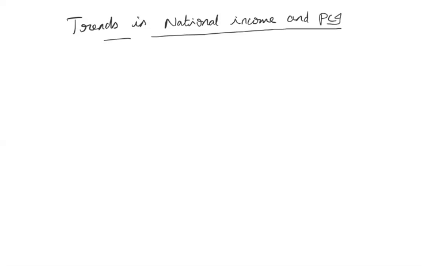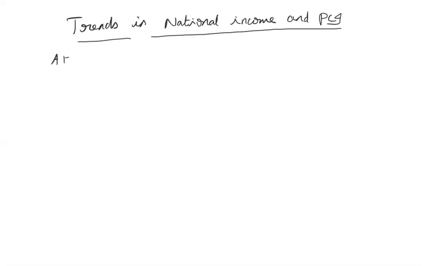Total national income divided by total population, that is the per capita income. That is the average income earned by a citizen of a country. So let us check out the data of national income and per capita income in India, both at current prices as well as constant prices.